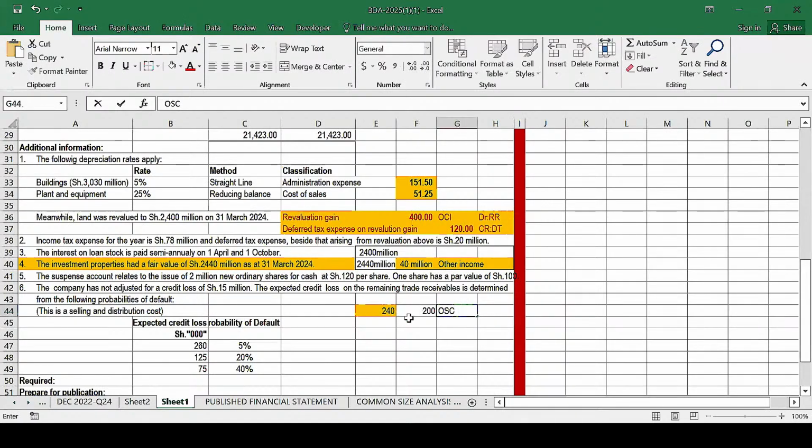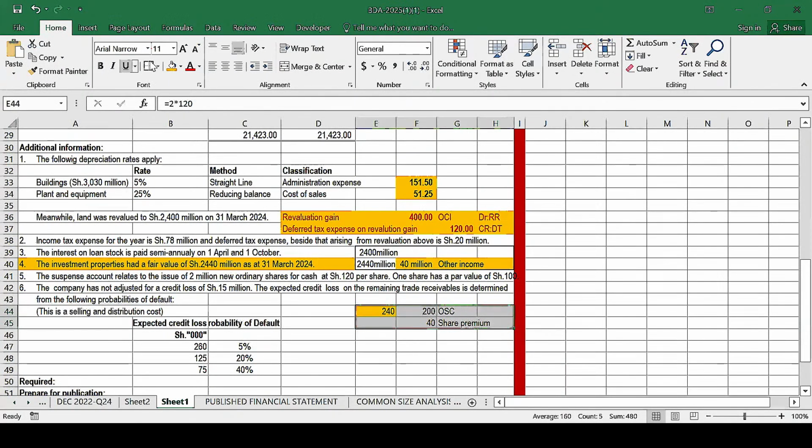The amount which is above that, the difference, that is the share premium. So that one will be credited in the share premium. In other terms, when preparing the statement of changes in equity, this one will be added to the share premium there. And I think in our case, we are done with that.